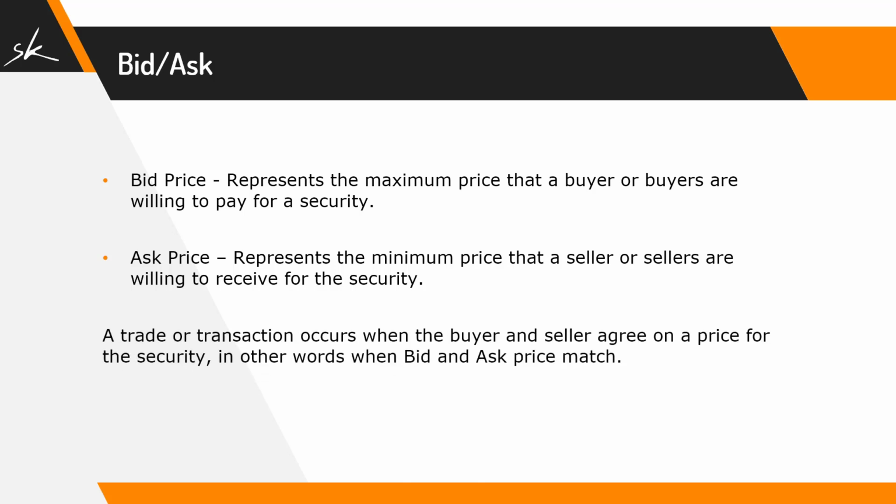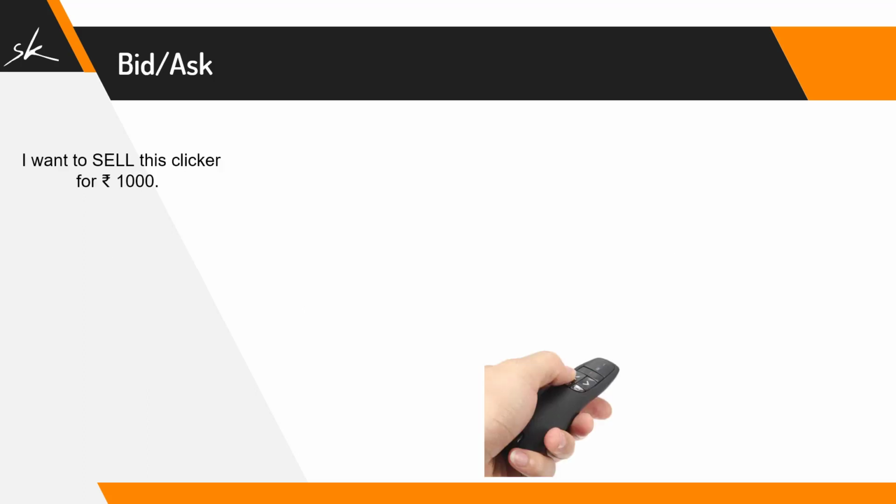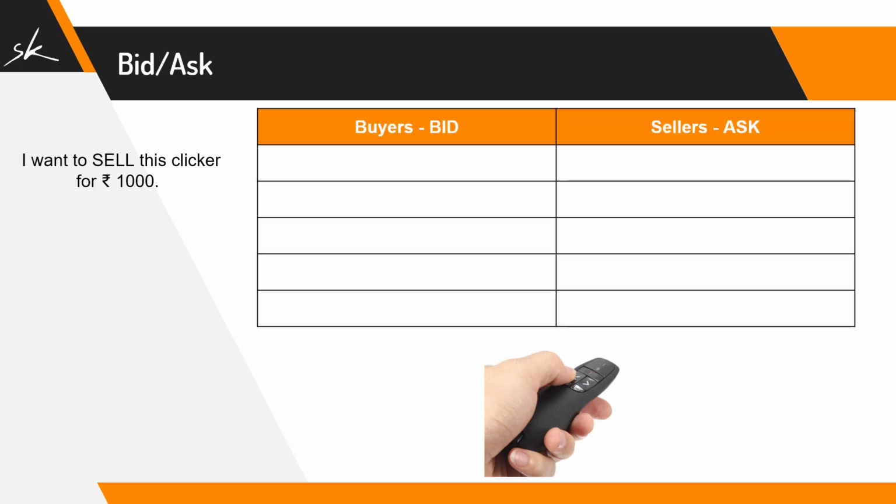A trade or transaction occurs when the buyers and sellers agree on a price for the security. In other words, when bid and ask price match. Let's take an example. Let's assume that I want to sell this clicker for 1000 rupees. Because I want to sell this clicker for 1000 rupees, basically I'm asking 1000 rupees for this clicker. Because I'm asking 1000 rupees, I will be listed under the ask price, and my ask price for this clicker as of now is 1000 rupees.